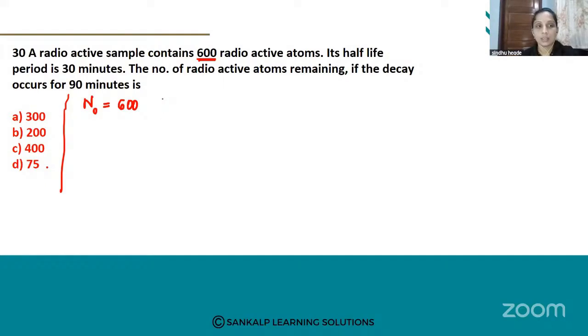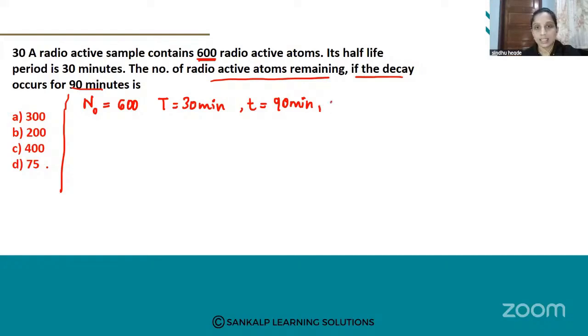Its half-life period means here capital T is equal to 30 minutes. The number of radioactive atoms remaining if the decay occurs in 90 minutes. Decay is nothing but time, small t is equal to 90 minutes. So these all are the given things. You have to calculate the number of radioactive atoms remaining after 90 minutes. Which formula you have to use here?